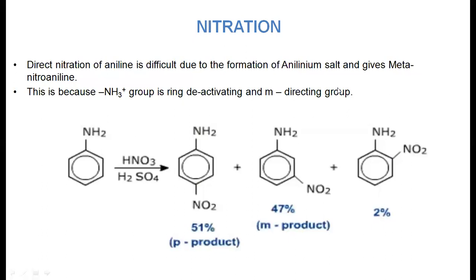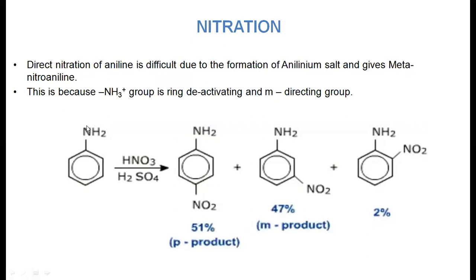So the next electrophilic substitution reaction is nitration. Generally, direct nitration of aniline is difficult due to the formation of anilinium salt and gives the metanitroaniline, because the NH3 plus group is a ring deactivating and meta directing group.